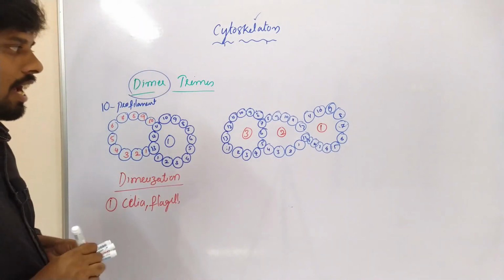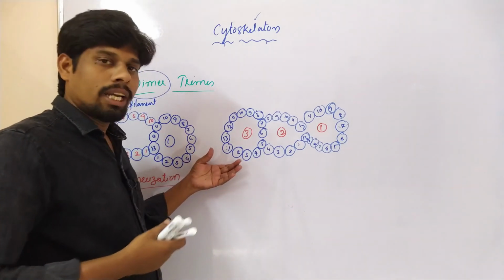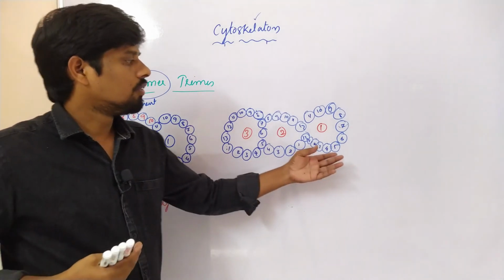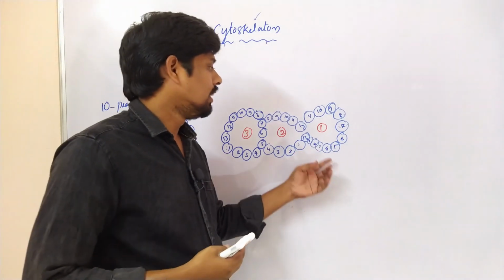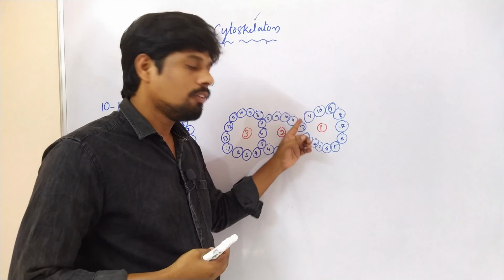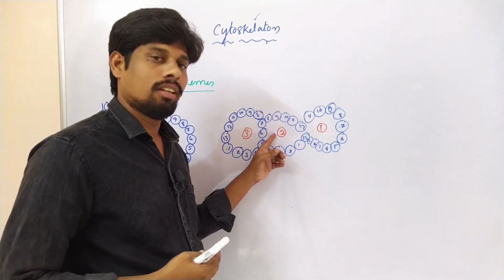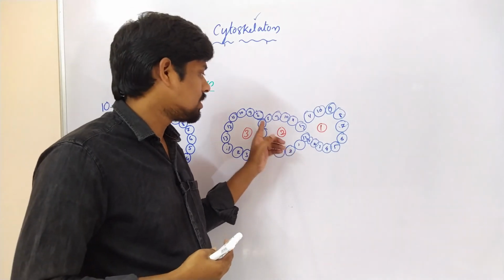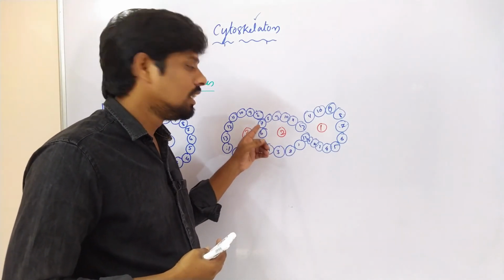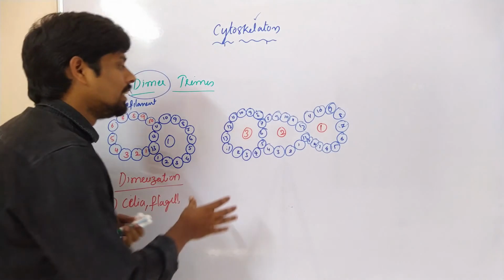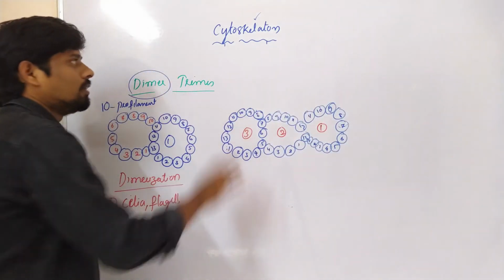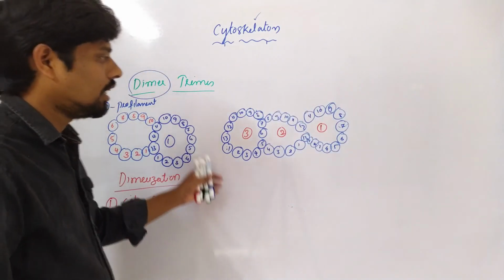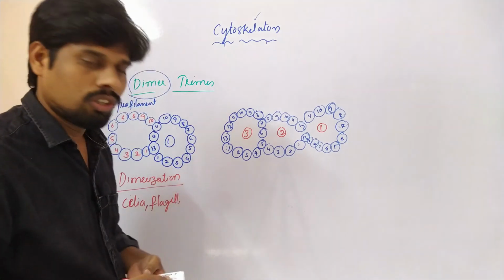So similarly, what is happening? The first microtubule gives 3 protofilaments to the second. Again, the second microtubule gives and shares 3 protofilaments to the third. Similarly, this shows the trimer, the trimeric microtubule.